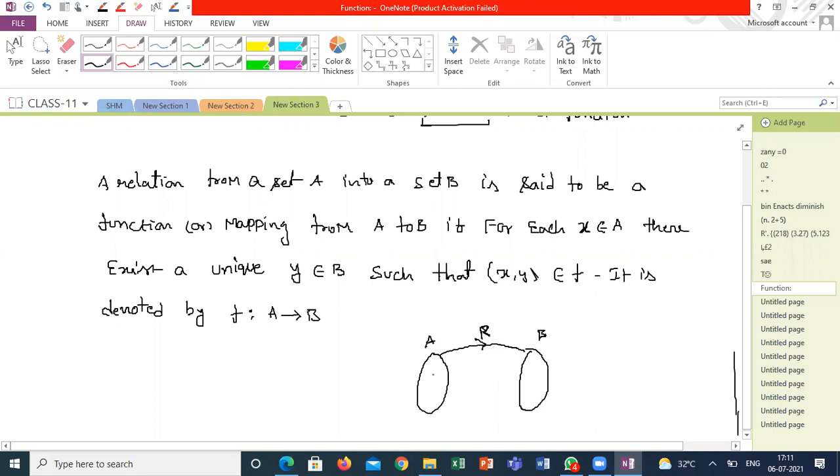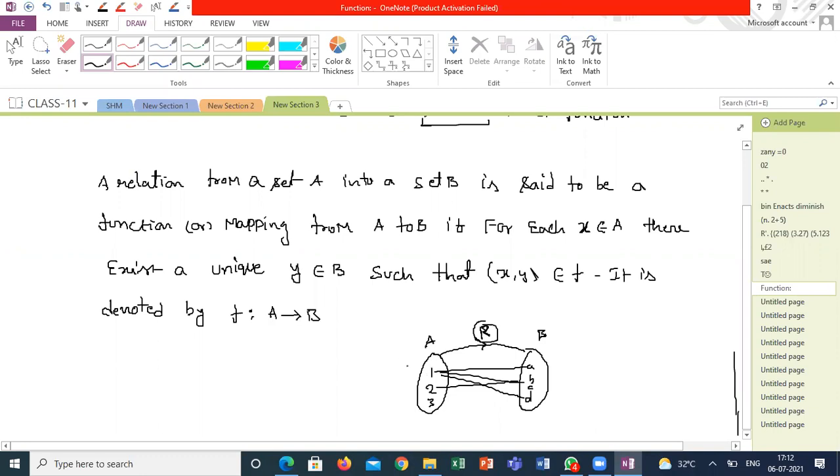Suppose I'm taking one input, it might have many outputs. If I'm taking one input, it might not have any output. Suppose I take 1, 2, 3 and A, B, C, D. It might be related like this: 1 to A, 1 to B, 1 to C, and 2 to D, and 3 doesn't have any mapping. So this is called one relation. But when can we call this relation a function? It's very simple.